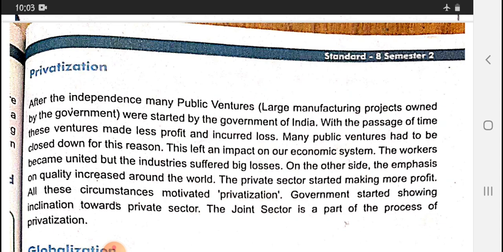So in privatization, the government is not included, because in privatization people are owners of their own things. After independence, many people started their own businesses and they do not require any help from the government.